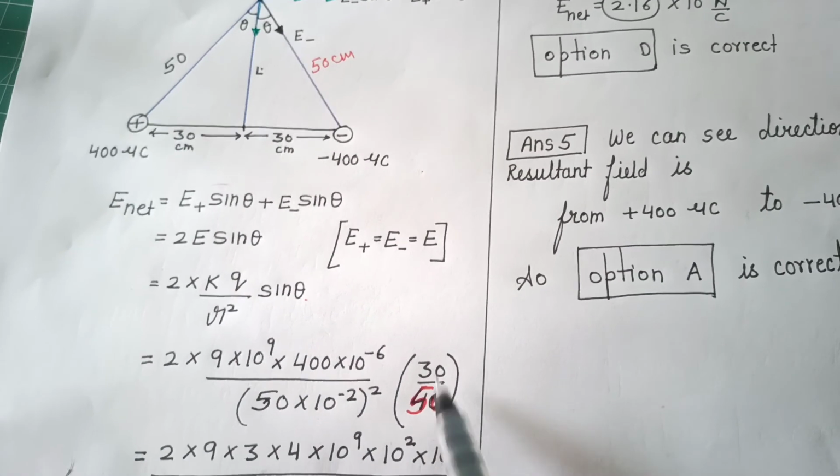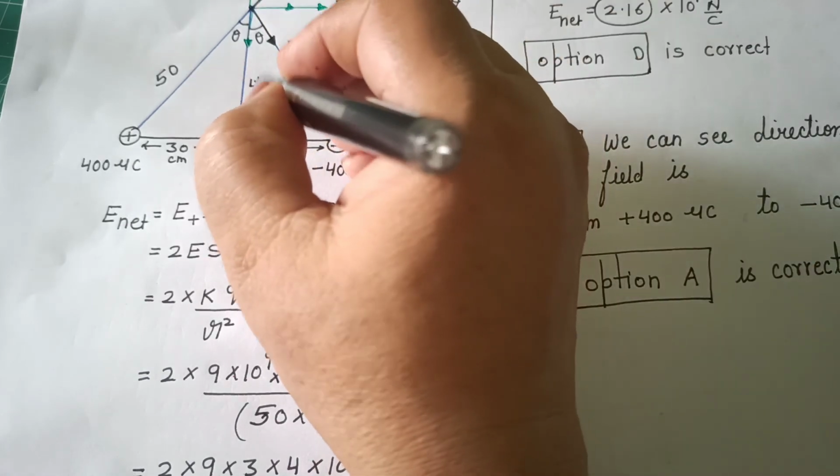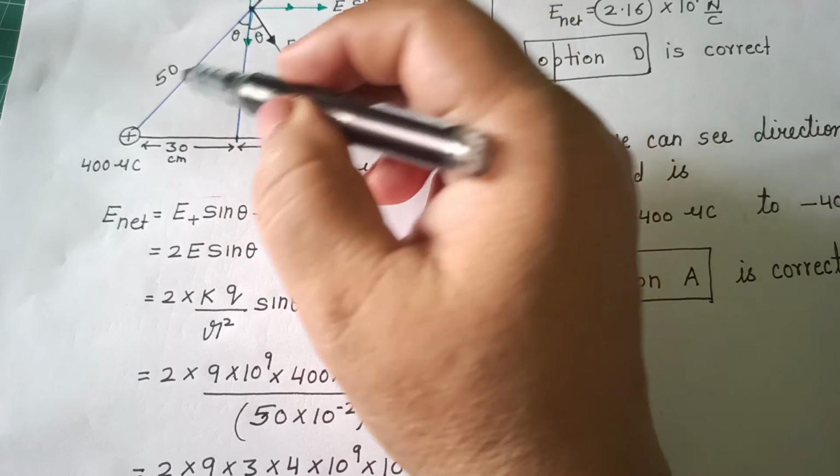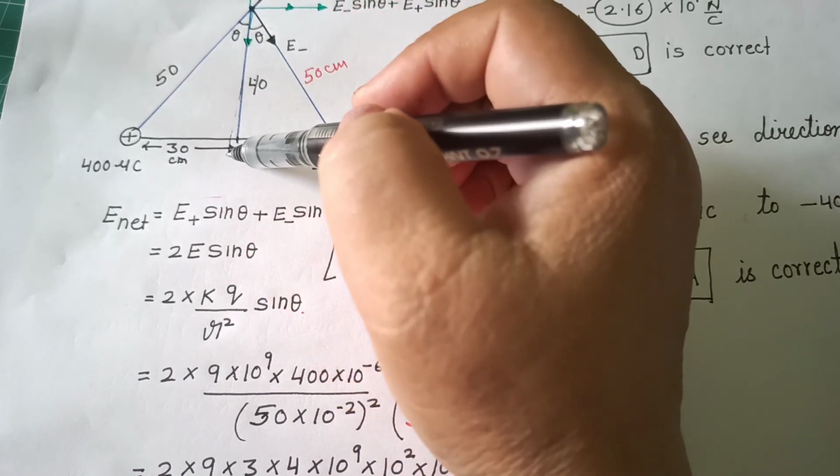So children, here it should be 30 upon 50. By mistake I have written 30 upon 40. Obviously when it is 50 and it is 30, then this side will be 40.